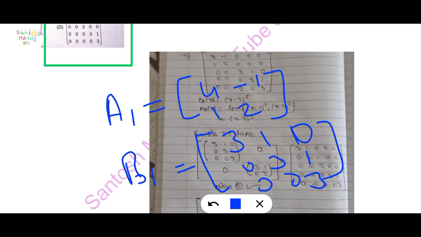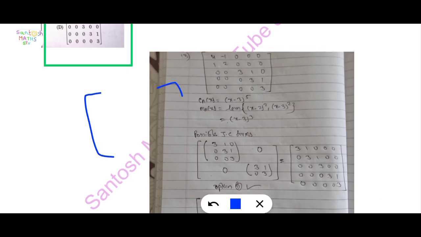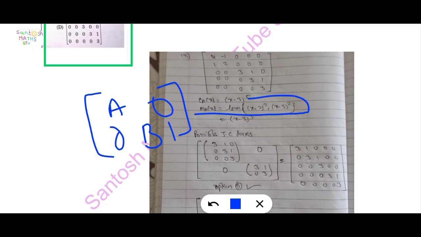A1 and B1 are matrices, and apply the result here. Since a triangular matrix is given, find its minimal polynomial: the LCM of (x minus 2) squared and (x minus 3) squared, with also x minus 3 factors. Finally we get (x minus 3) cube. This is the minimal polynomial.